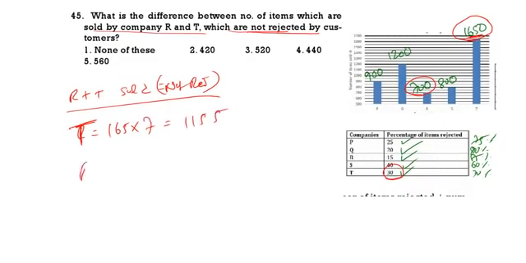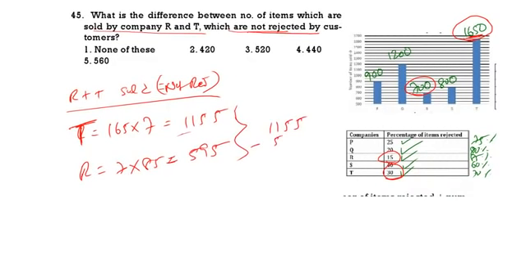Now take R. R 7 into, rejected is 15. That means not rejected will be 85. What is 7 into 85? 595. Now what is the difference of this? The difference 1155 minus 595. It is 560. 560 is the correct answer. Option 5. See the next one.